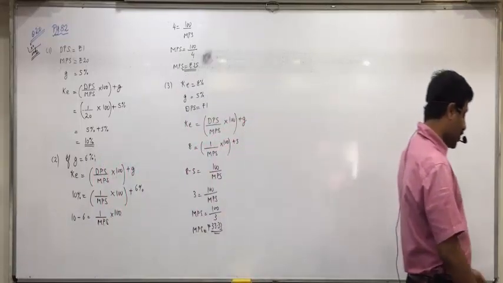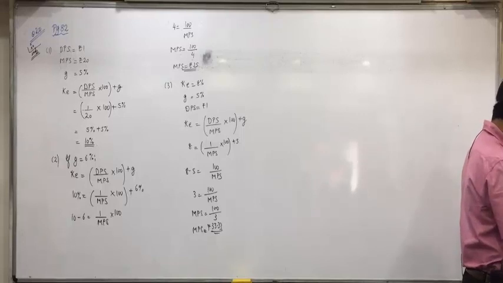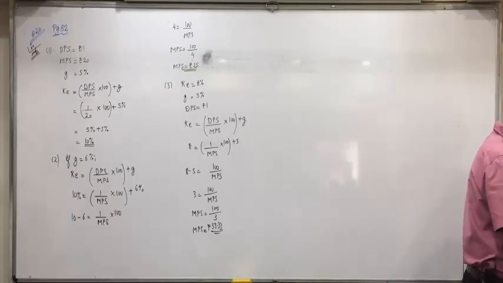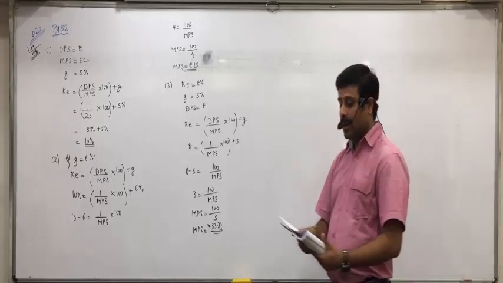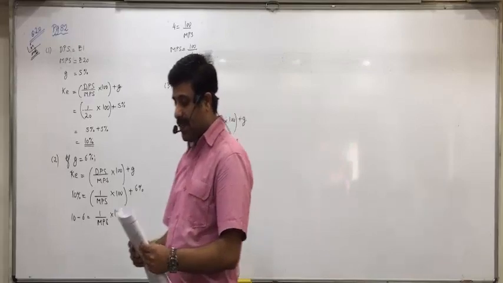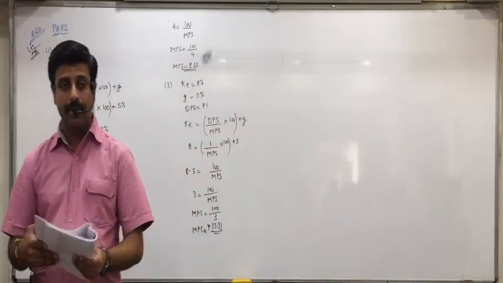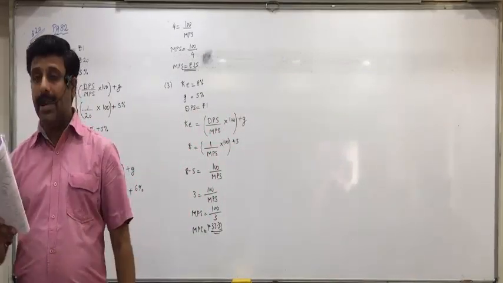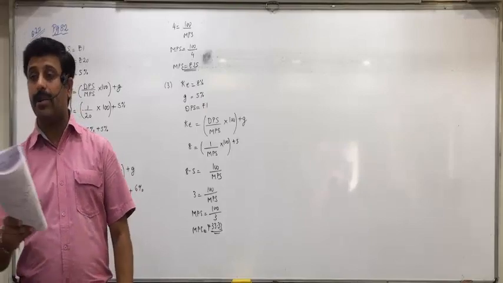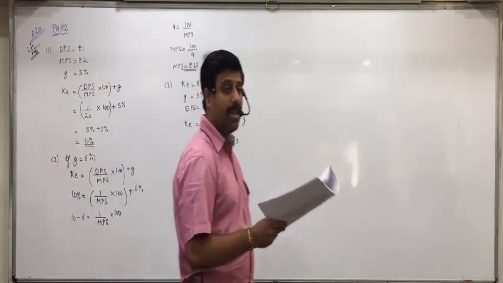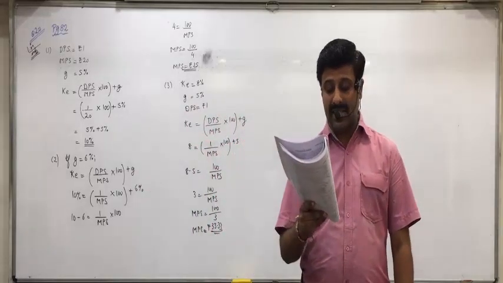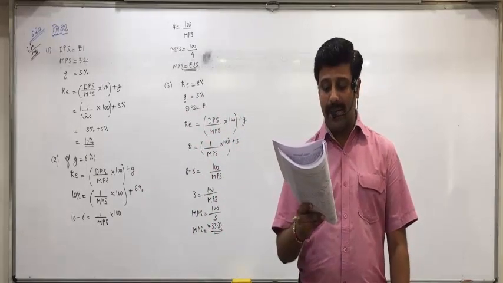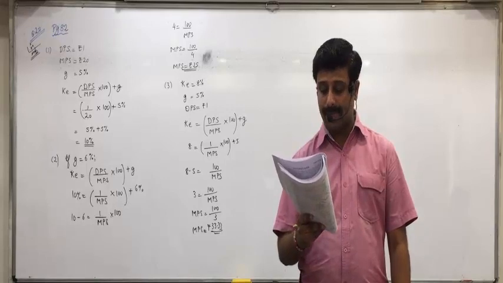Now the last question of this chapter, and the chapter gets over today. Question 18, page 81. An electric equipment manufacturing company wishes to determine the WACC for evaluating capital budgeting projects.